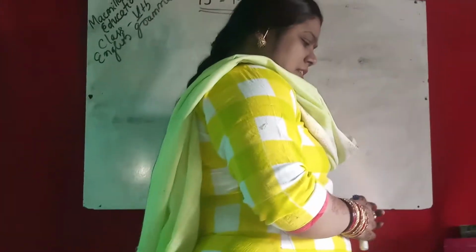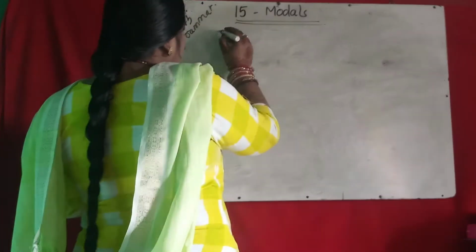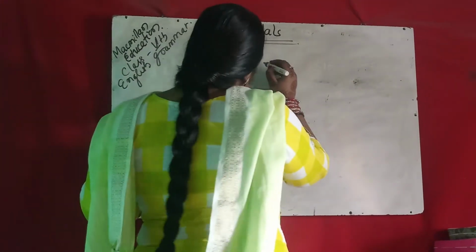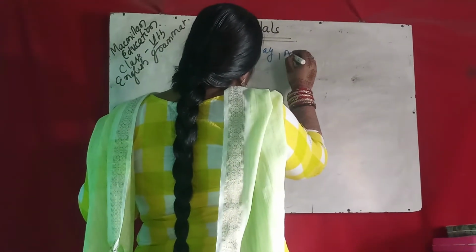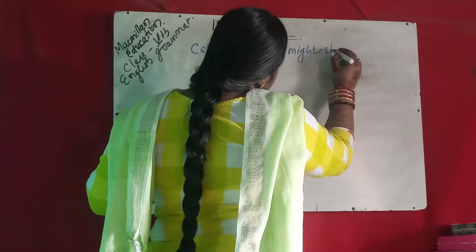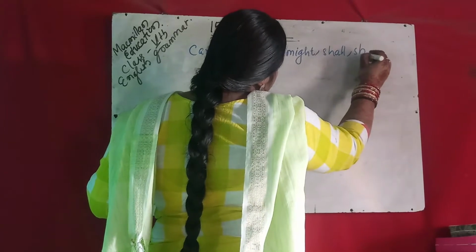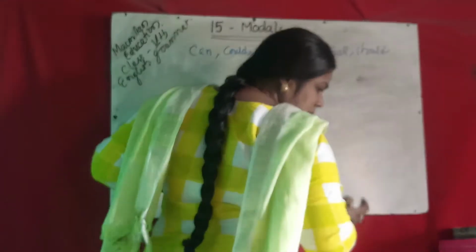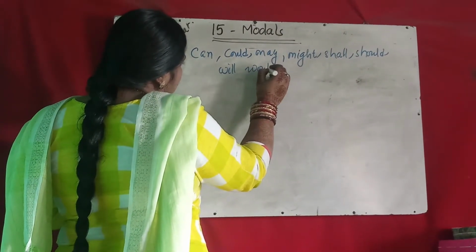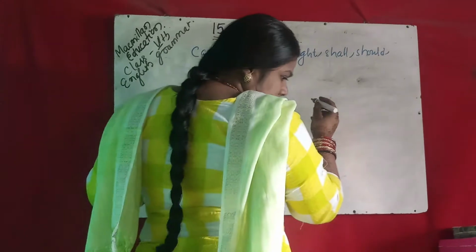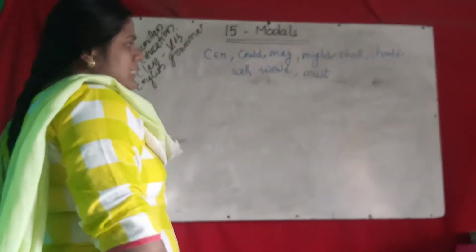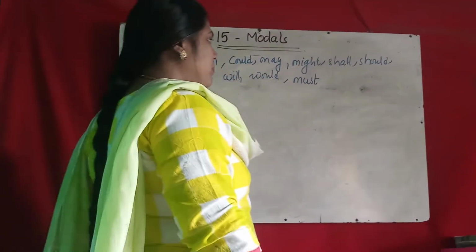What are modals? Modals are can, could, may, might, shall, should, will, would, then, must. These are called modals, and these are also called auxiliary verbs or helping verbs.